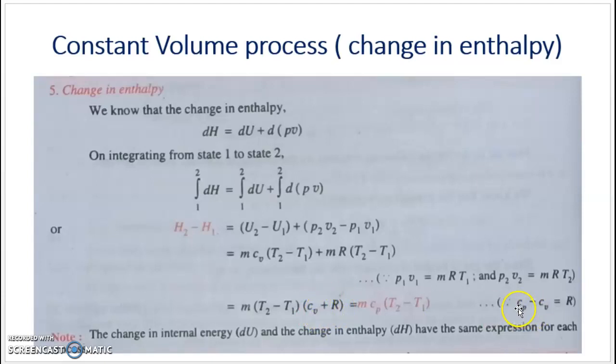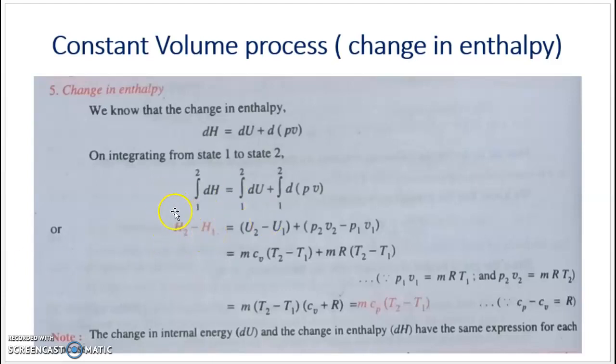The difference between specific heats is equal to the gas constant, which we already know, so Cv + R can be replaced by Cp. Finally, H2 − H1, the change in enthalpy, equals m Cp (T2 − T1). Enthalpy is also a point function, so it is denoted by H2 − H1.